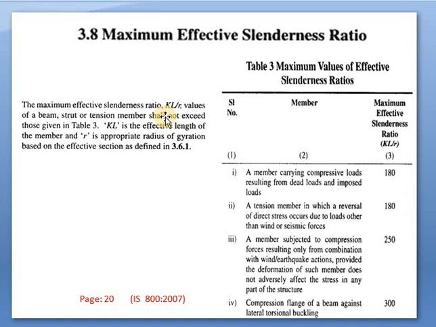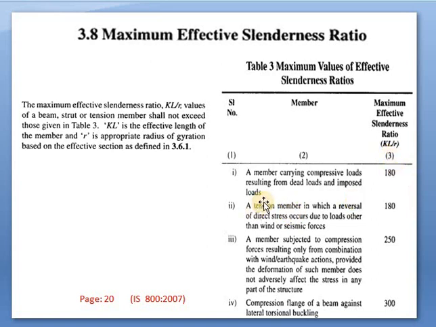So we have to decide the slenderness ratio, or we have to take the slenderness ratio, in case of designing the various sections of steel members. Okay. So it has been given in table number 3. 3.8 is the clause, and in 3.8 the table is 3. So the maximum value of effective slenderness ratios, different conditions are given.